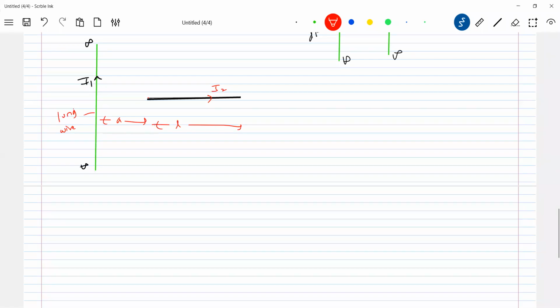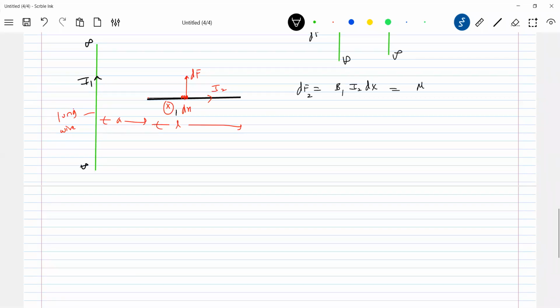We know the field due to a long wire. So here the field will be into the plane. Then B bar. If I assume a small element of length dx, the force will be in this direction. So what is the expression for dF? dF is equal to B1 I2 dx.